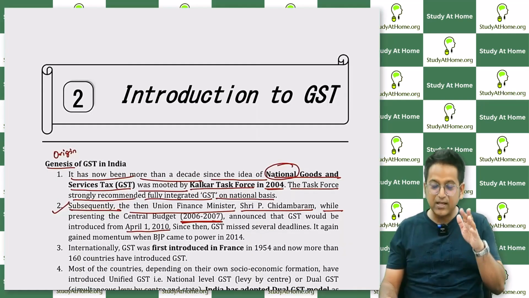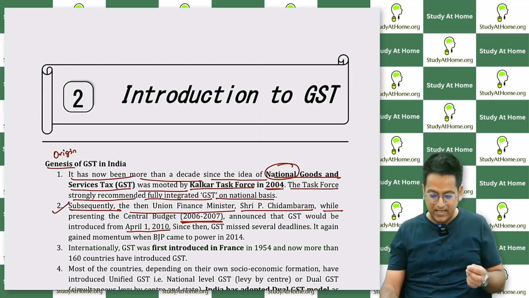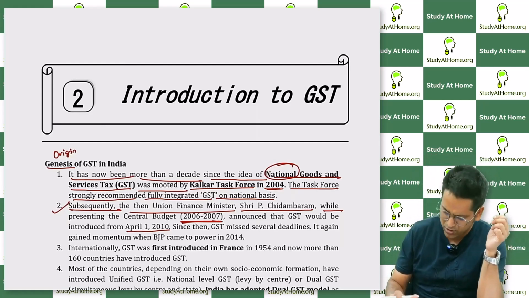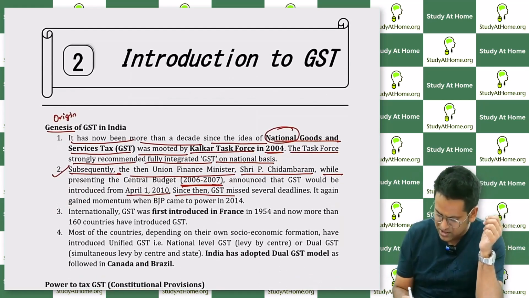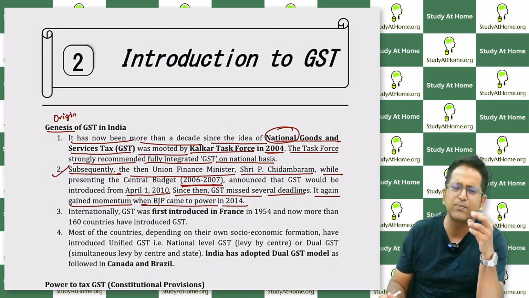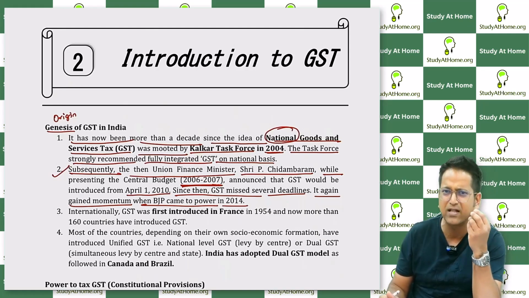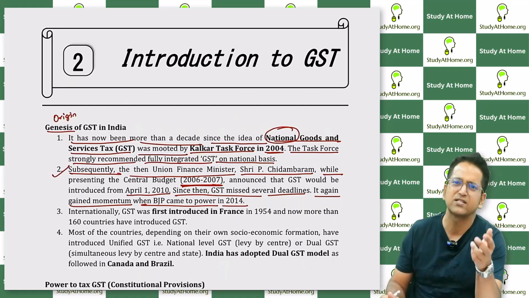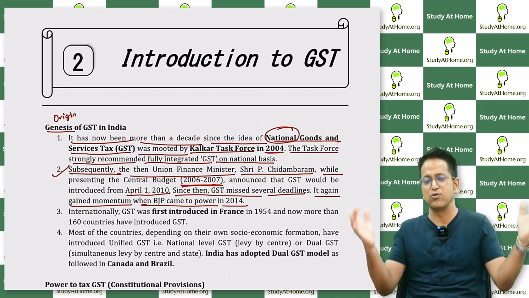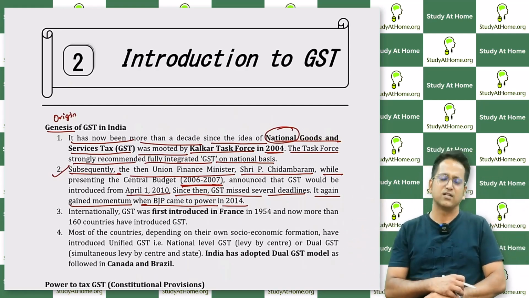So, these were some dates we wanted to tell you about. The date for the launch was already announced, but the GST itself was never launched. Since then, the GST missed several deadlines. It again gained momentum when the BJP came to power in 2014. The topic of GST almost died down. It was announced for the year 2010. Its momentum remained till 2011, but gradually it died down. As BJP's government came, this matter came up again. The matter of GST was brought up again, and later it became a matter of discussion.